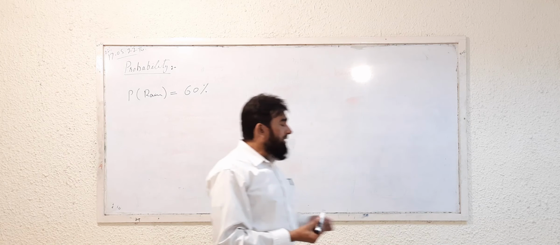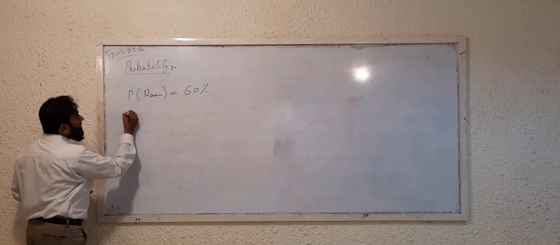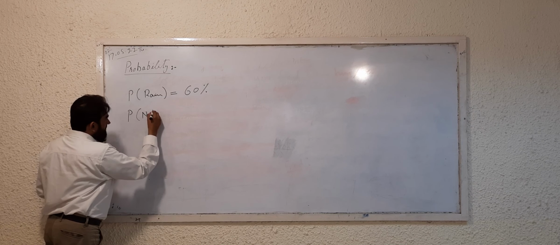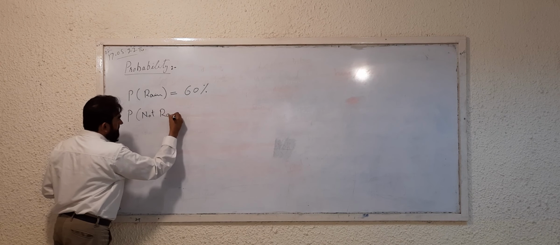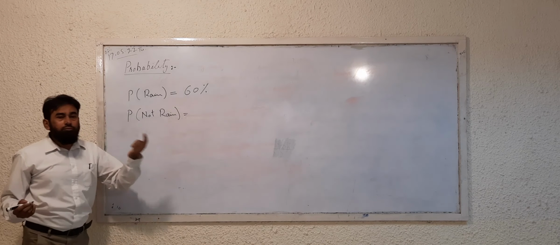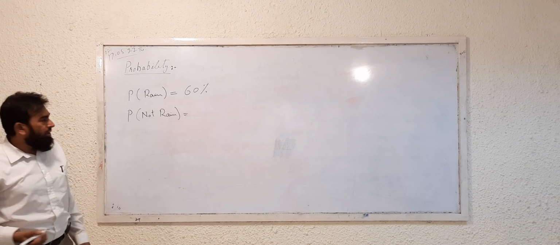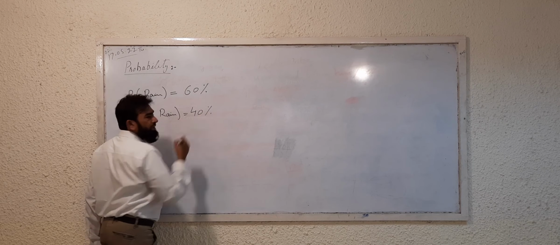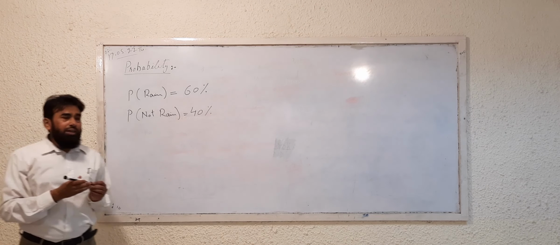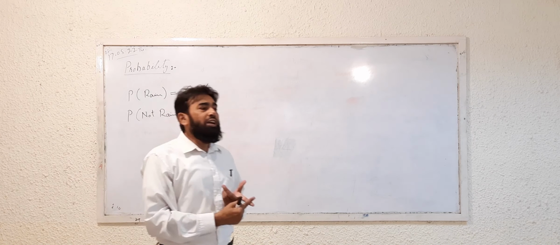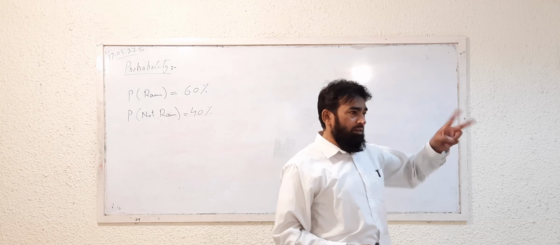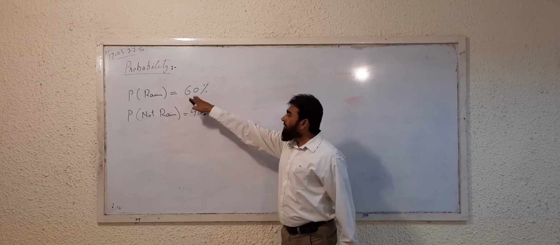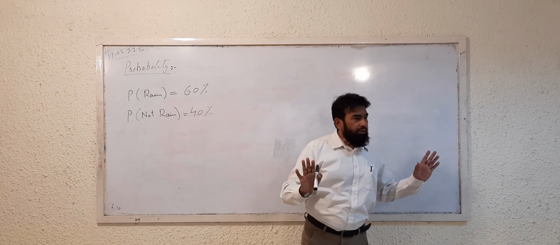If it is cloudy, you are saying that the probability of rain is 60%. So what is the probability that it will not rain? Not rain, 40%. Okay. Probability of not rain is 40%. If we are only discussing two things, whether it will rain or it will not rain, then it will rain 60%, not rain 40%, that's it.